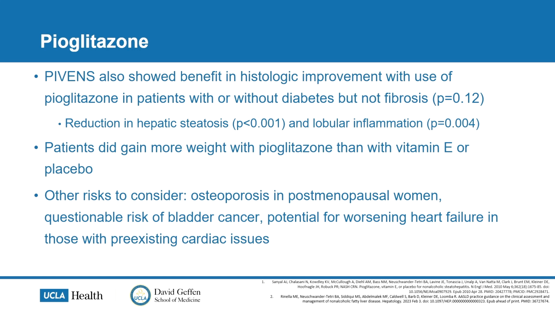Pioglitazone was the other medication that I had mentioned was studied in PIVENS, and they also found that pioglitazone was associated with an improvement in histology in patients with or without diabetes, but not an improvement in fibrosis. The patients did gain more weight with pioglitazone than with vitamin E or placebo, so that was an interesting finding. And there are certain risks to also consider when administering this medication, including osteoporosis in postmenopausal women, a questionable risk of bladder cancer, and a potential worsening of heart failure in patients that have underlying cardiac dysfunction.